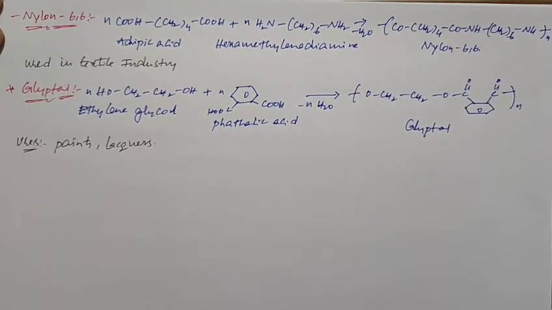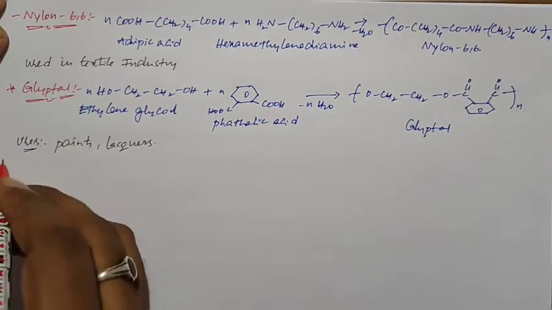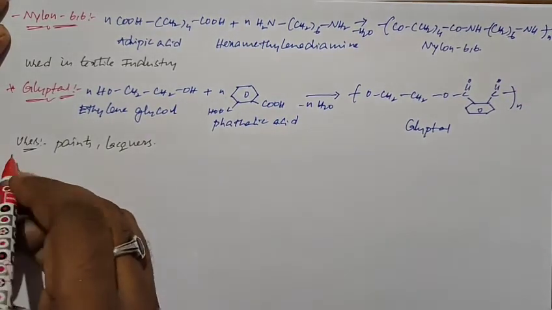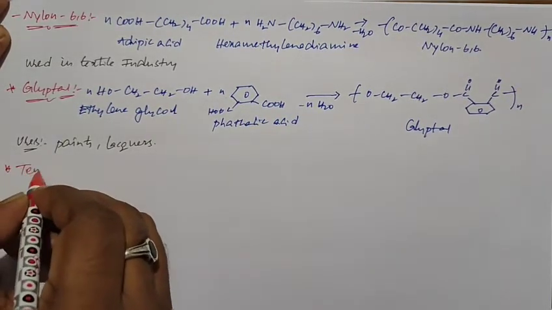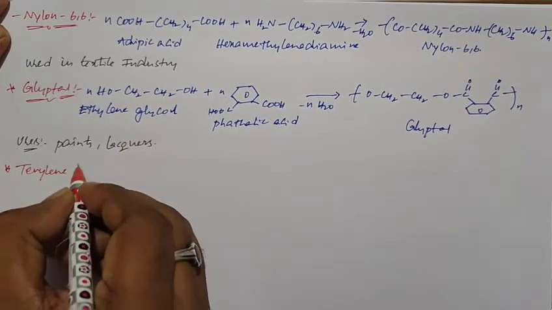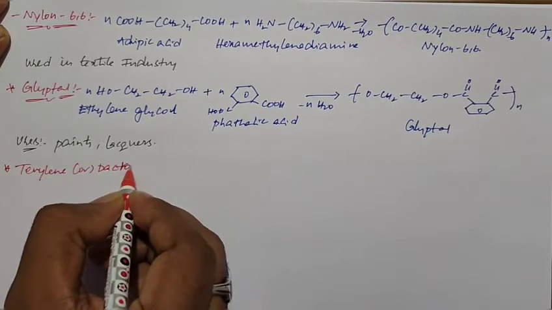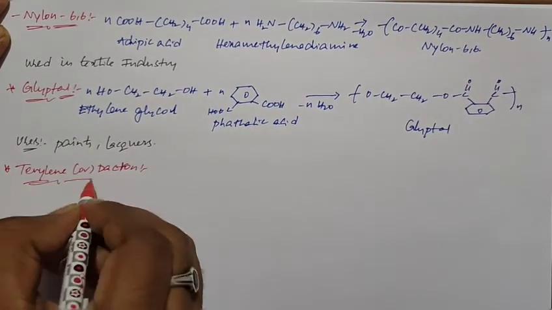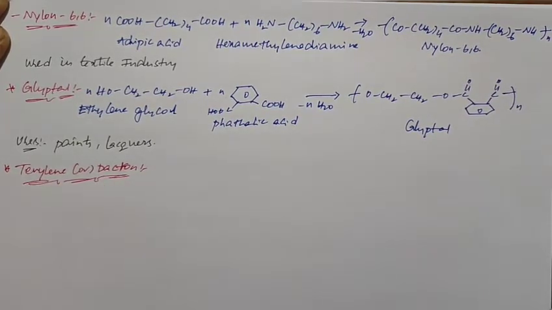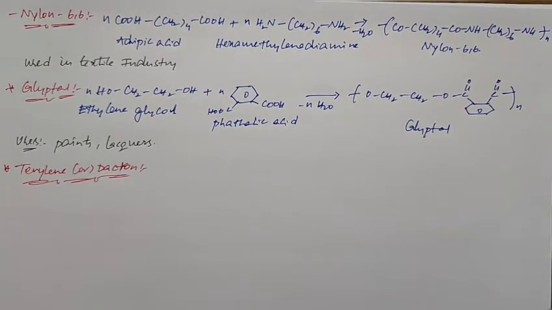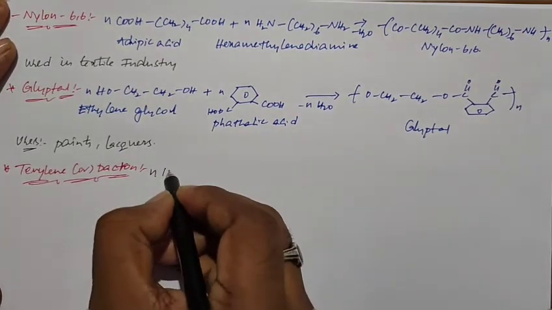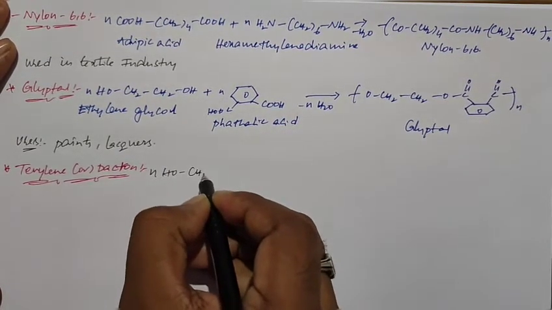And the next polymer is terylene or Dacron. Terylene or Dacron is a condensation copolymer of ethylene glycol and terephthalic acid.